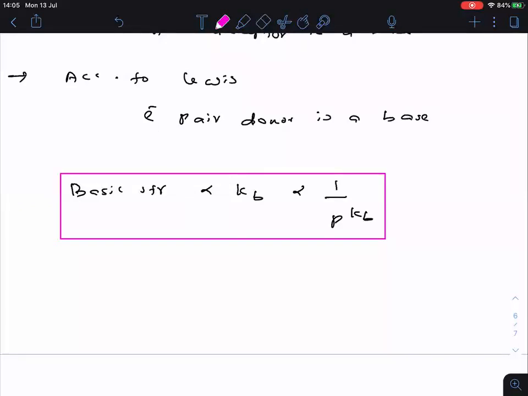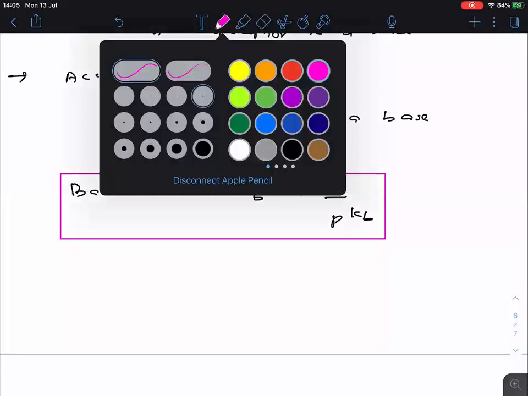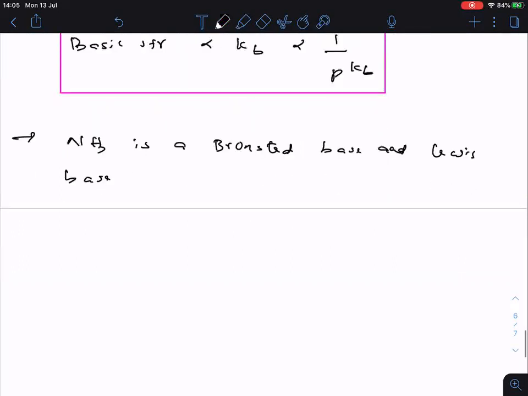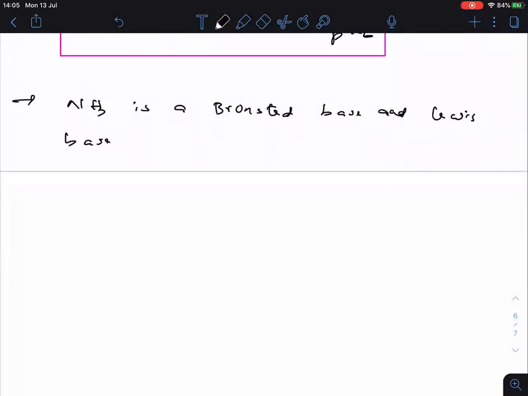Clear? One important thing I want to discuss about ammonia here. Remember everyone, ammonia is a Bronsted base as well as a Lewis base. How?